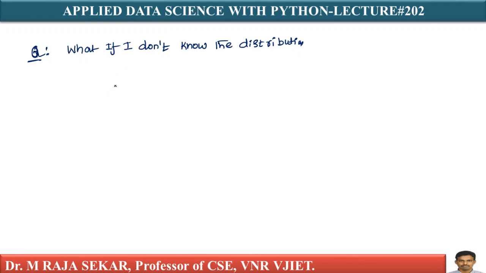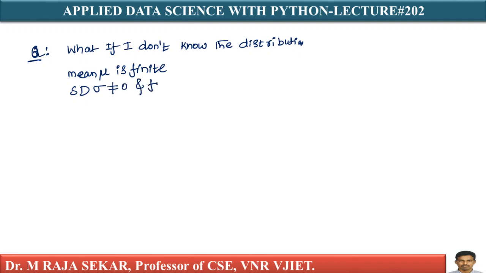Let's assume I know the mean. What I know is the mean mu, and mu is finite. Let me assume mu is finite, and the standard deviation sigma is finite, not equal to 0.